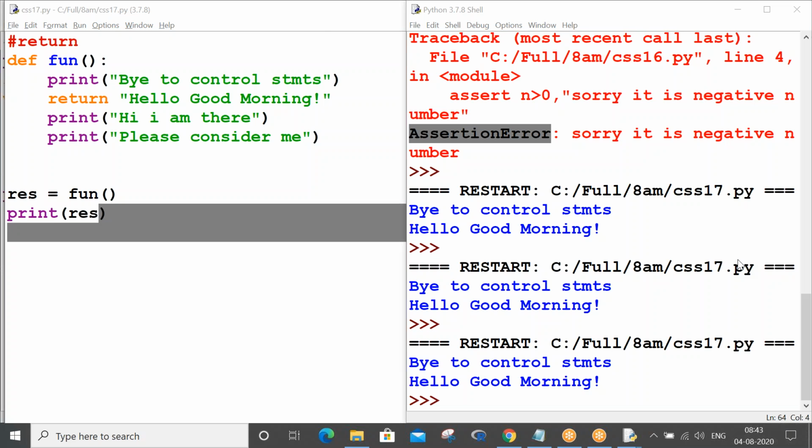So the break statement you use for the conditions, right? So whenever the condition is true, you would like to mandatorily come out from the loop. That's where you use the break statement. A return statement does not listen to any condition as such. And by the way, a return statement we don't write in the normal program. A return statement we write only in functions.